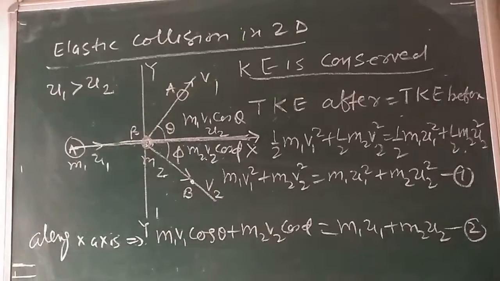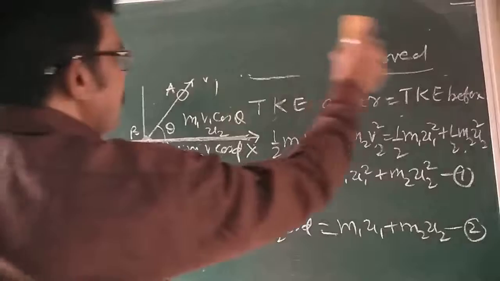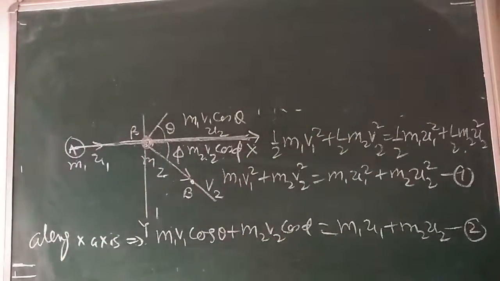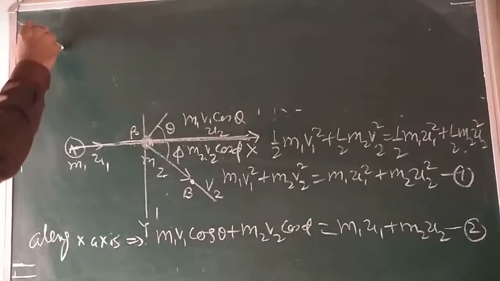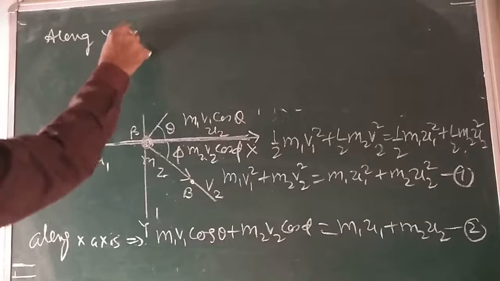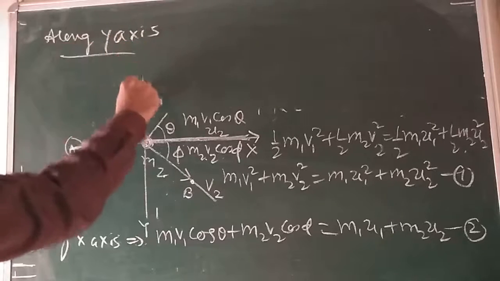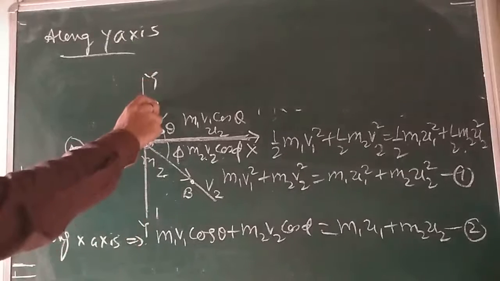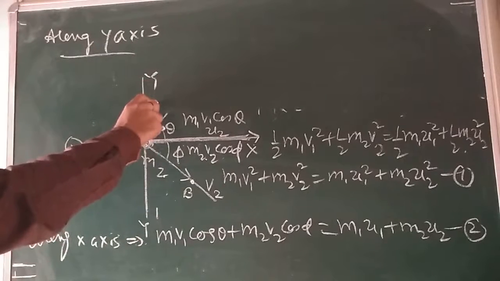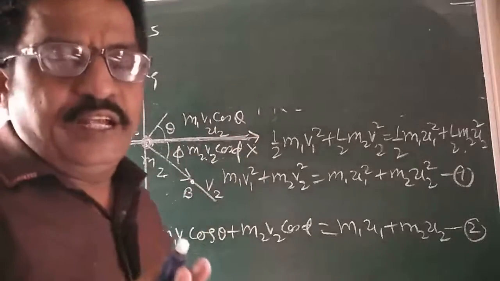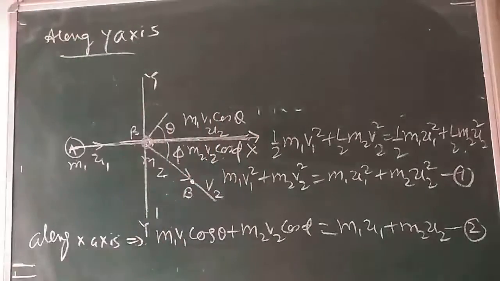This is along the x-axis. Now along the y-axis, before collision there is no movement. The linear momentum along the y-axis before collision is 0 because both the bodies are moving along the x-axis only. There is no movement along the y-axis.